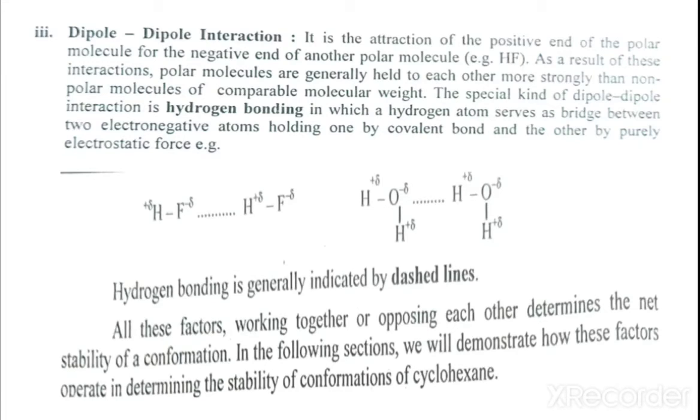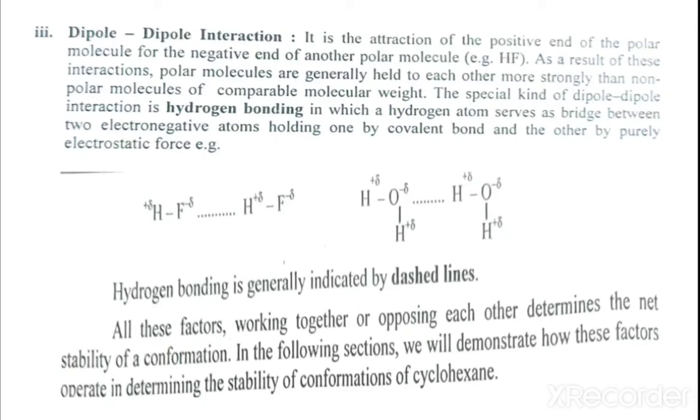For example, HF, that means hydrogen fluoride. As a result of this interaction, polar molecules are generally held together more strongly than non-polar molecules of comparable molecular weight. That means if there is a polar molecule and another polar molecule, there is one positive end and another negative end. That means it has attraction, a strong attraction, or stronger bonding.